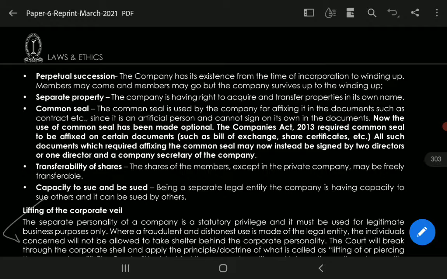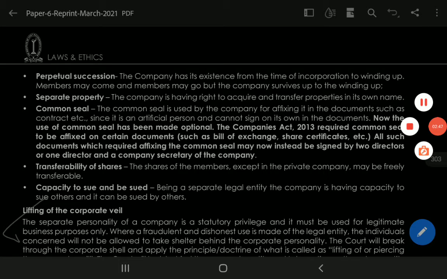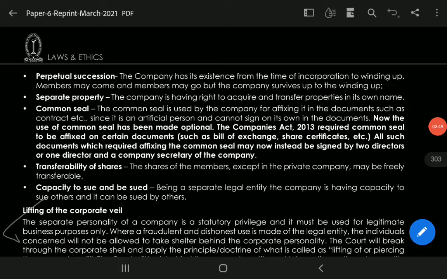Since it is an artificial person and cannot sign on its own in the documents, the use of common seal has been made optional. The Companies Act 2013 required common seal to be affixed on certain documents such as bills of exchange, share certificates, etc. And all such documents which required affixing the common seal may now instead be signed by 2 directors or 1 director and the company secretary of the company.